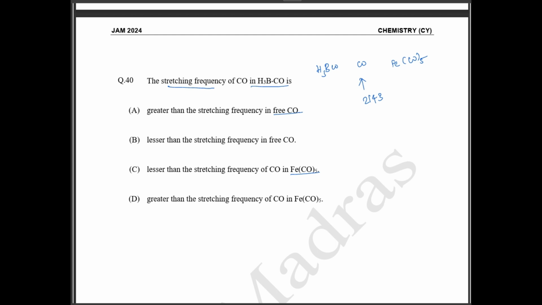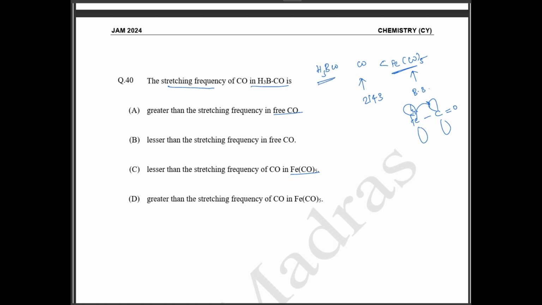In case of your Fe compound, the iron compound, there is going to be a back bonding. So your carbonyl is going to have a back bonding from iron metal. So from iron to sigma star. Because of back bonding, this is going to have very less stretching frequency. So wherever back bonding is possible, your stretching frequency will decrease. Okay, this will have lesser stretching frequency.